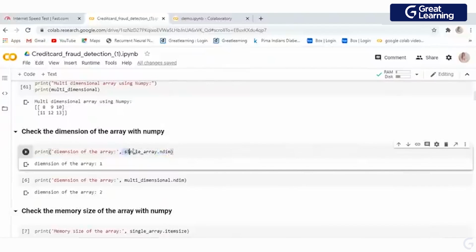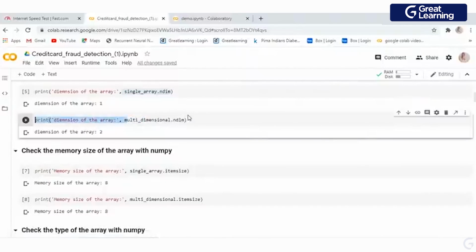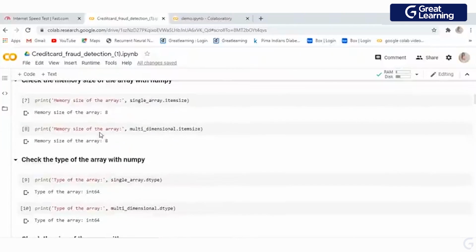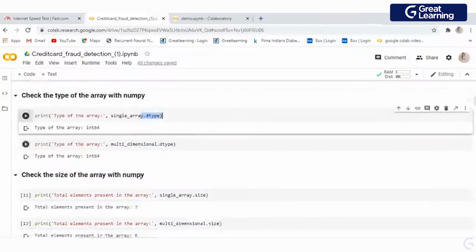Okay. So for the first case, the single array should have a single dimension. You can see this is 1. But for the multi-dimensional array, it should be 2. So this is how you can get the dimension of your array. So here you can see these are the basic terms, basic functions we have. If you want to check the type of the array, you can use .dtype, right?